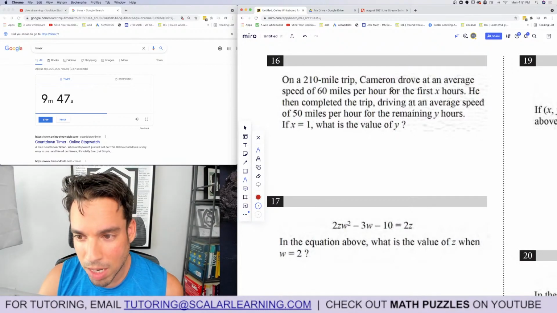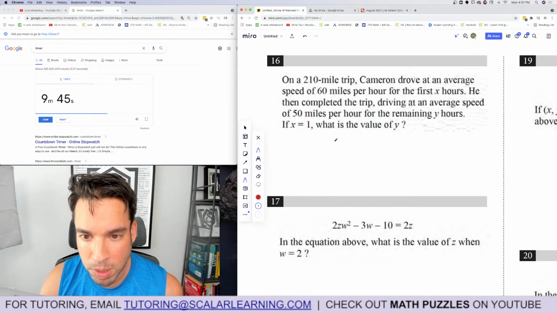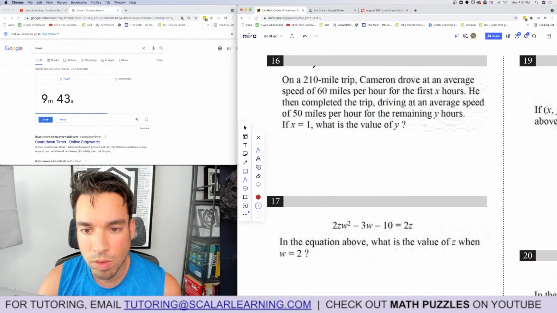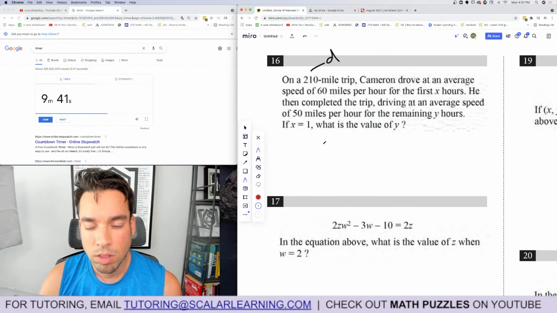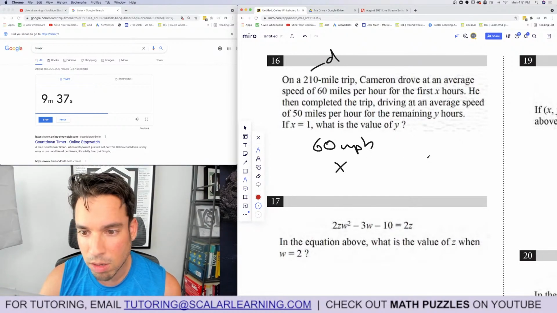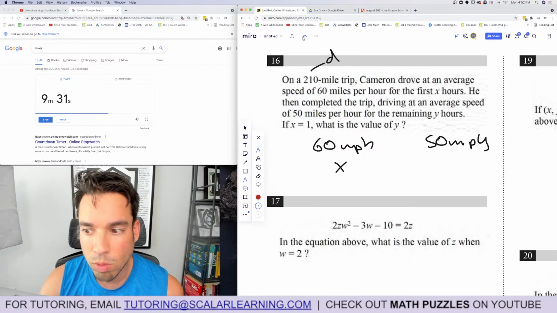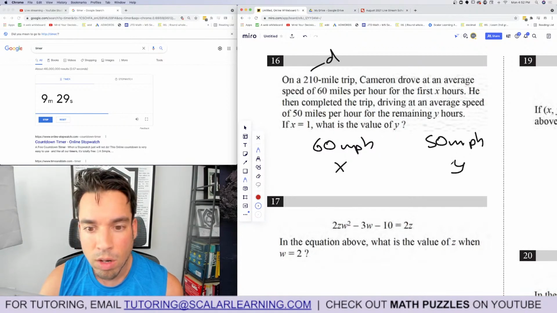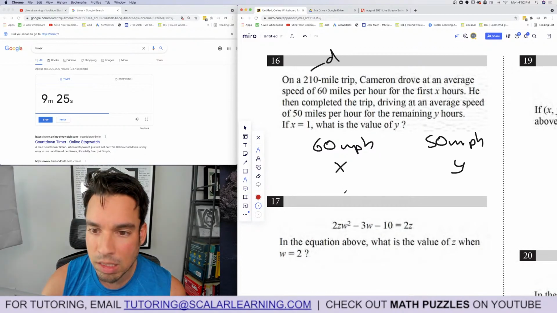On a 210-mile trip, Cameron drove at an average speed. Okay, that's distance. Drove at an average speed of 60 miles per hour for the first X hours. He then completed the trip driving at an average of 50 miles per hour for the remaining Y hours. If X equals 1, they made it nice and easy for us.